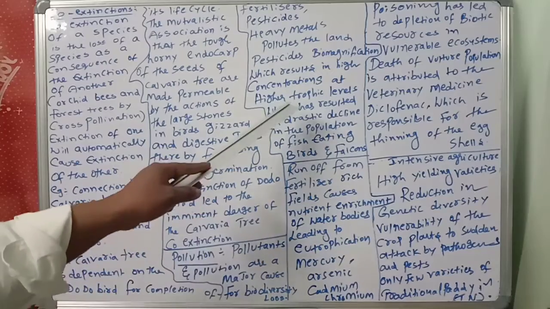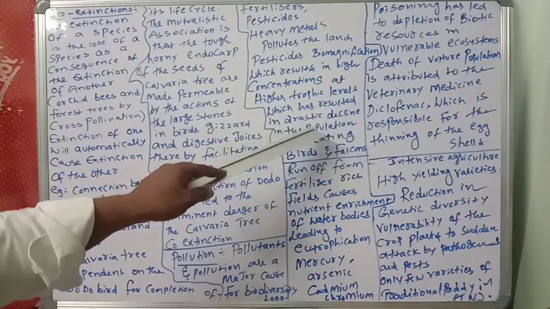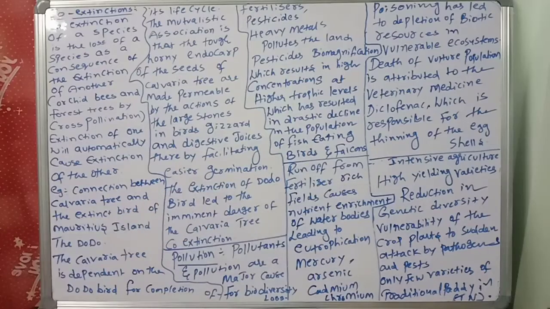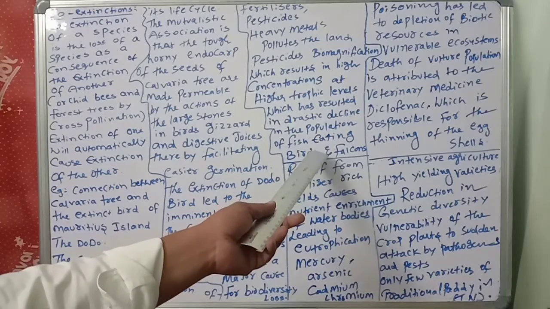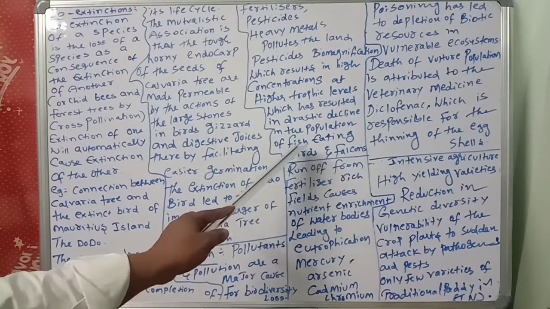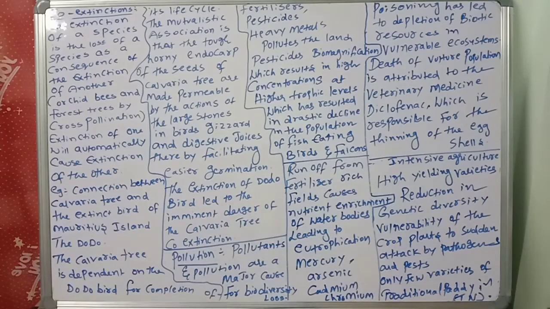That is called biomagnification. At higher trophic levels, it has resulted in a drastic decline in the population of fish-eating birds and falcons. What is the last in the food chain of the pond for the aquatic animals? The last trophic levels are consumers, birds and falcons. Because of accumulation of DDT in the birds and falcons, they will die. So like this, because of this pollution also, directly or indirectly, there is a negative effect on our biodiversity, and loss of biodiversity is going on.